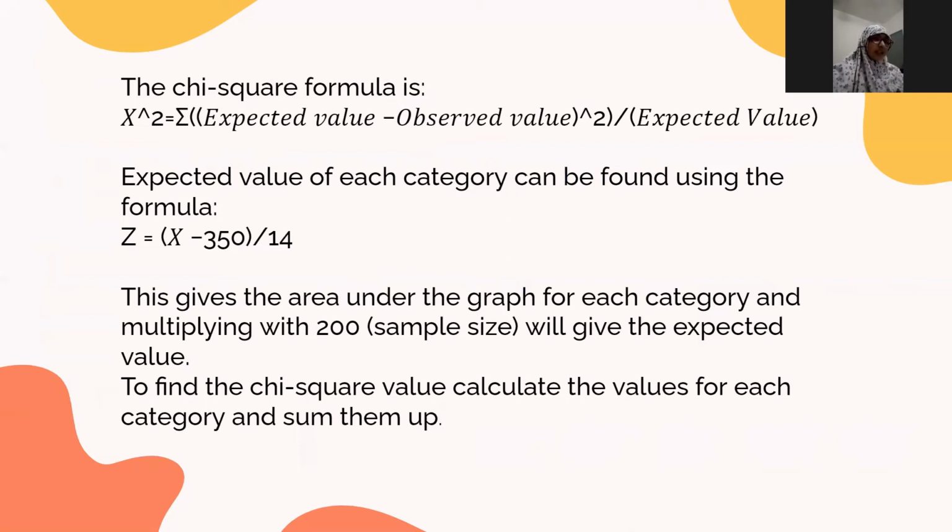Now using this formula, we can find the area under the graph for each of the categories mentioned. And when we multiply it by the sample size, which is 200, that will give us the expected value of tablets in each weight class, in each weight interval. So then after we find that, to find the chi-square value, we just need to apply the formula for each category and then sum it up.